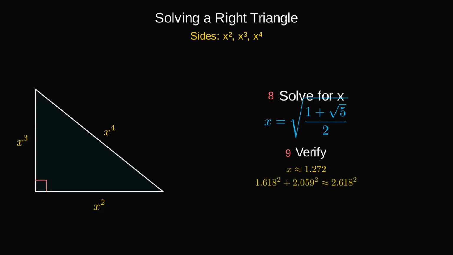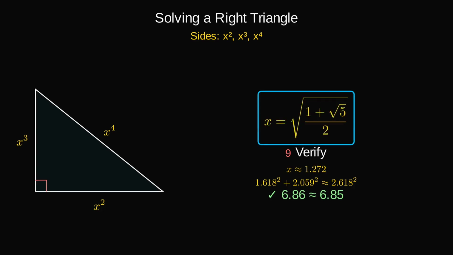Now we verify. 1.618 squared plus 2.59 squared equals 2.618 squared. Both sides equal about 6.86. It checks out.